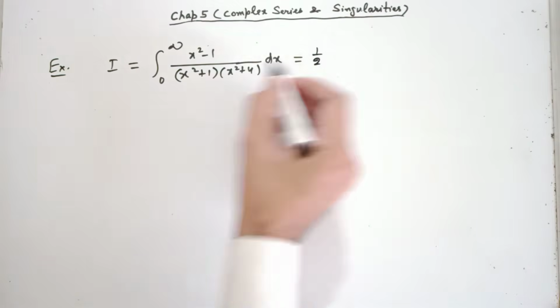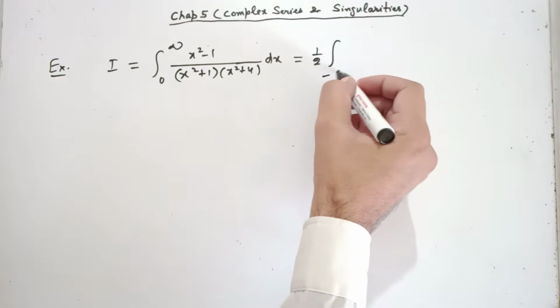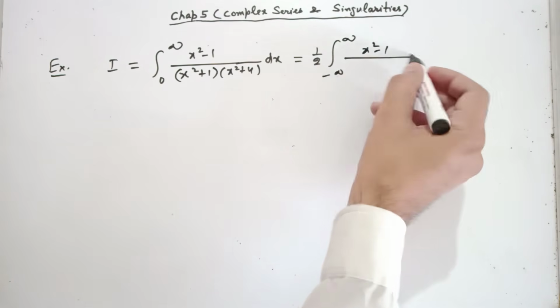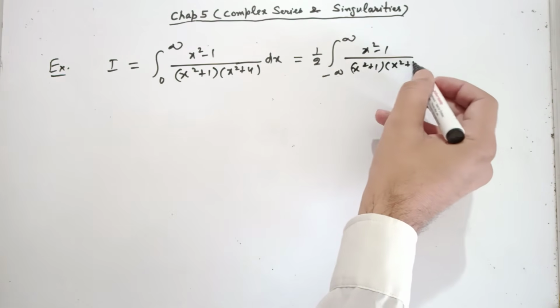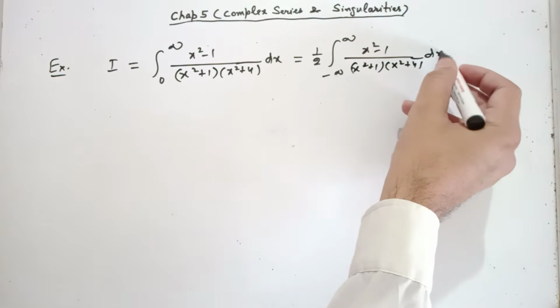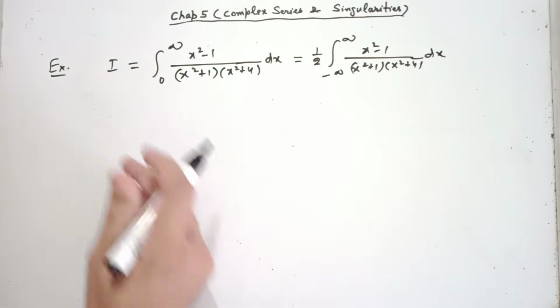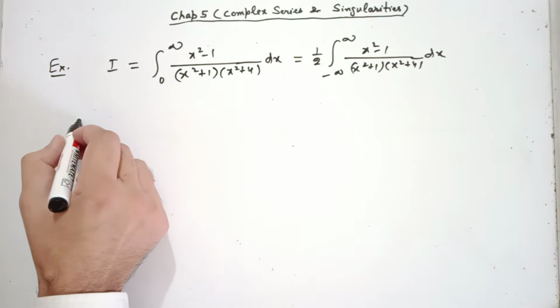We can write it in this form also, 1 over 2, because it is an even function: 1 over 2 times the integral from minus infinity to infinity of (x square minus 1) over (x square plus 1) into (x square plus 4) dx. Now see how we solve this further using the Cauchy residue theorem.